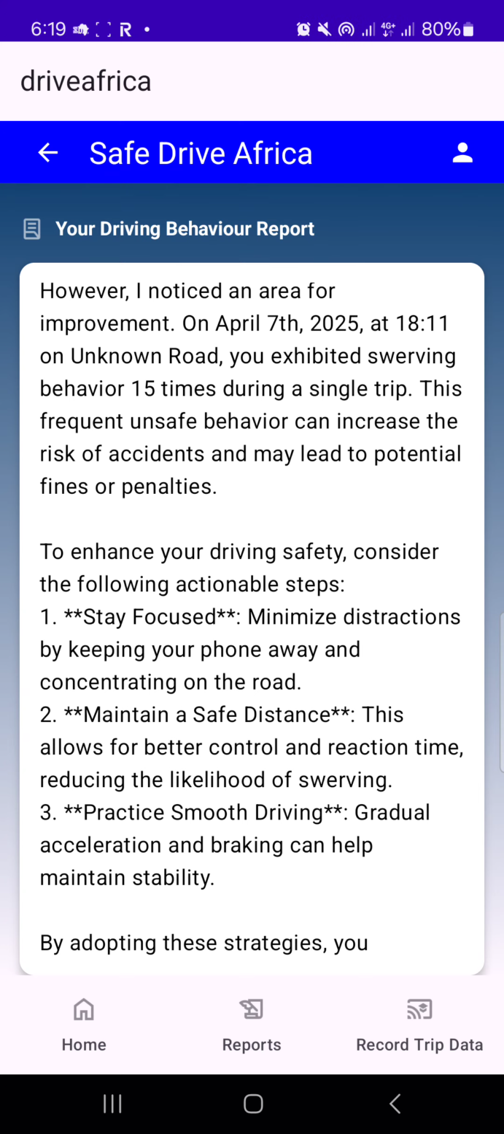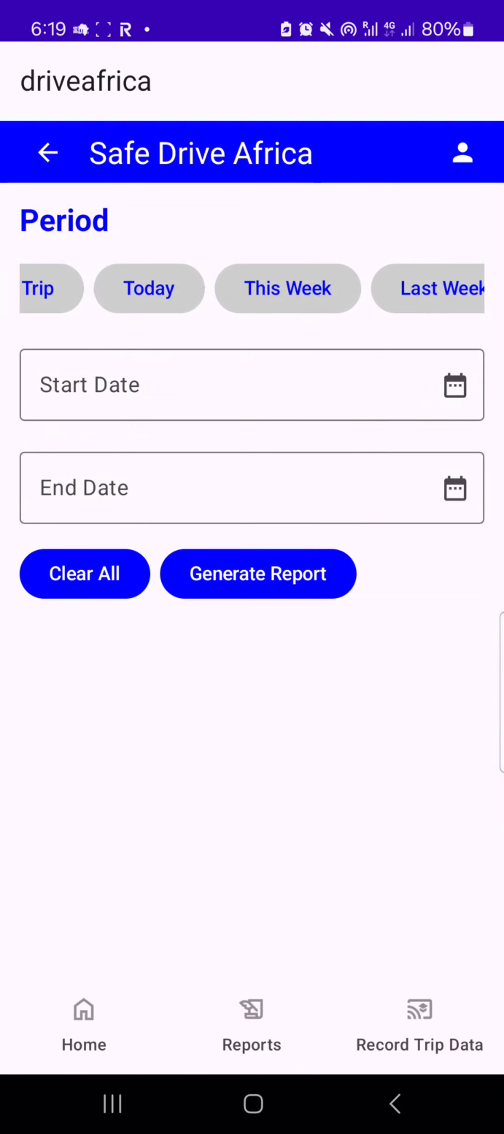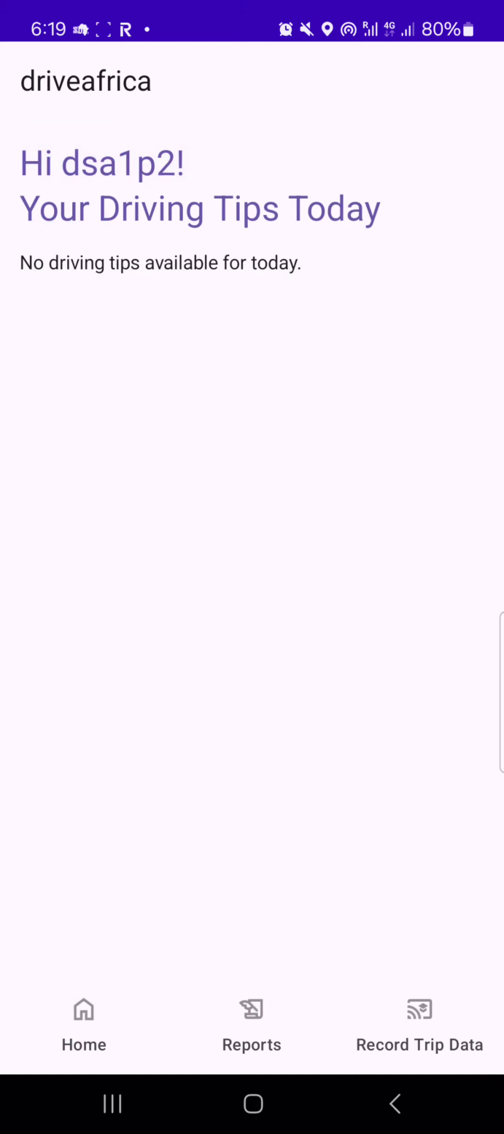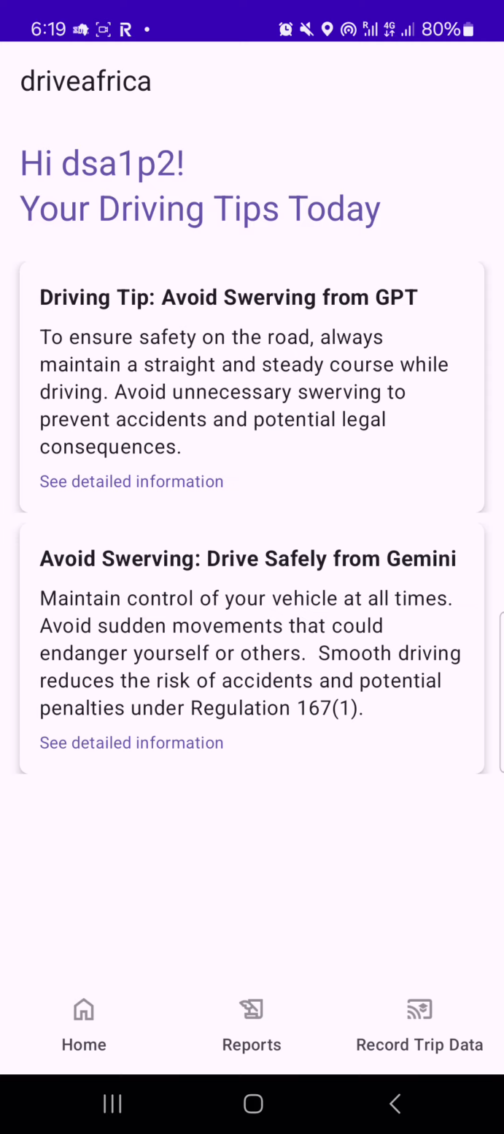That's all about the app, and that's exactly how the app works. You click this back button to go back to the generate report screen. You can also come to home, which will take you to the home screen. I think the tips may also be generated. Okay, you can see the tips are also generated, using ChatGPT, and you can also see the Gemini tip. So this is how the app works.